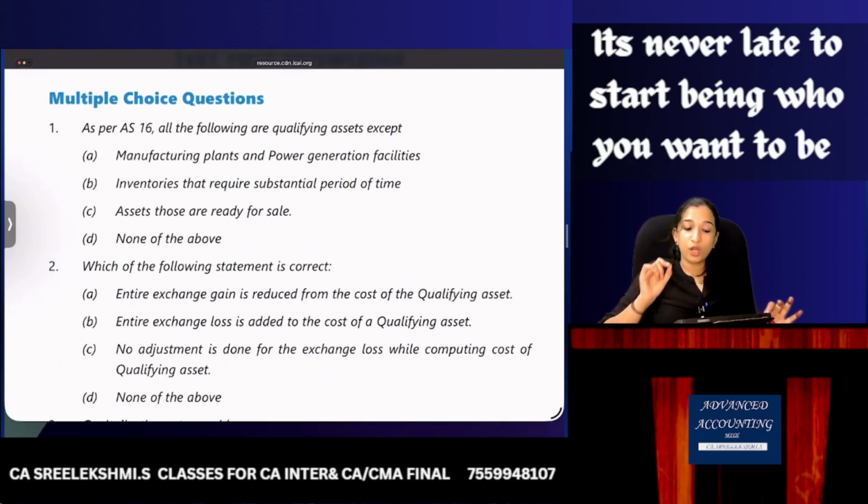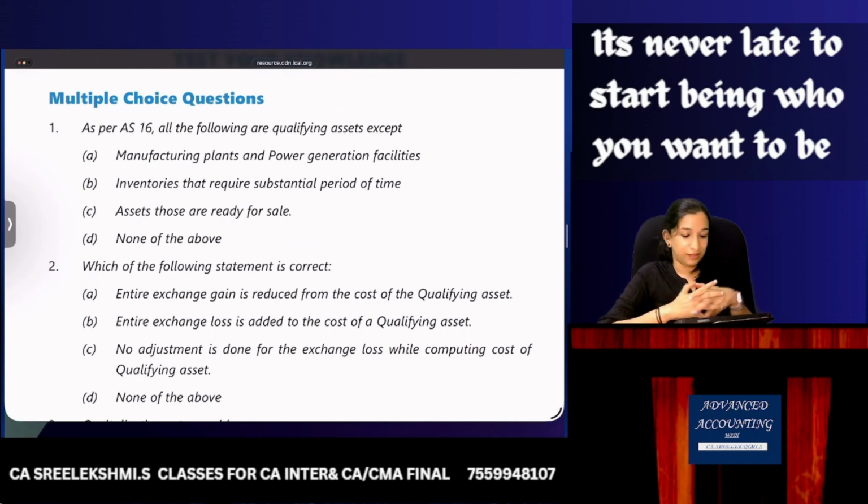As per AS 16, all the following are qualifying assets except: manufacturing plants and power generation facilities, yes. Inventories that require a substantial period of time, yes. Assets that are ready for sale, no. None of the above. So the following are qualifying assets except assets that are ready for sale.